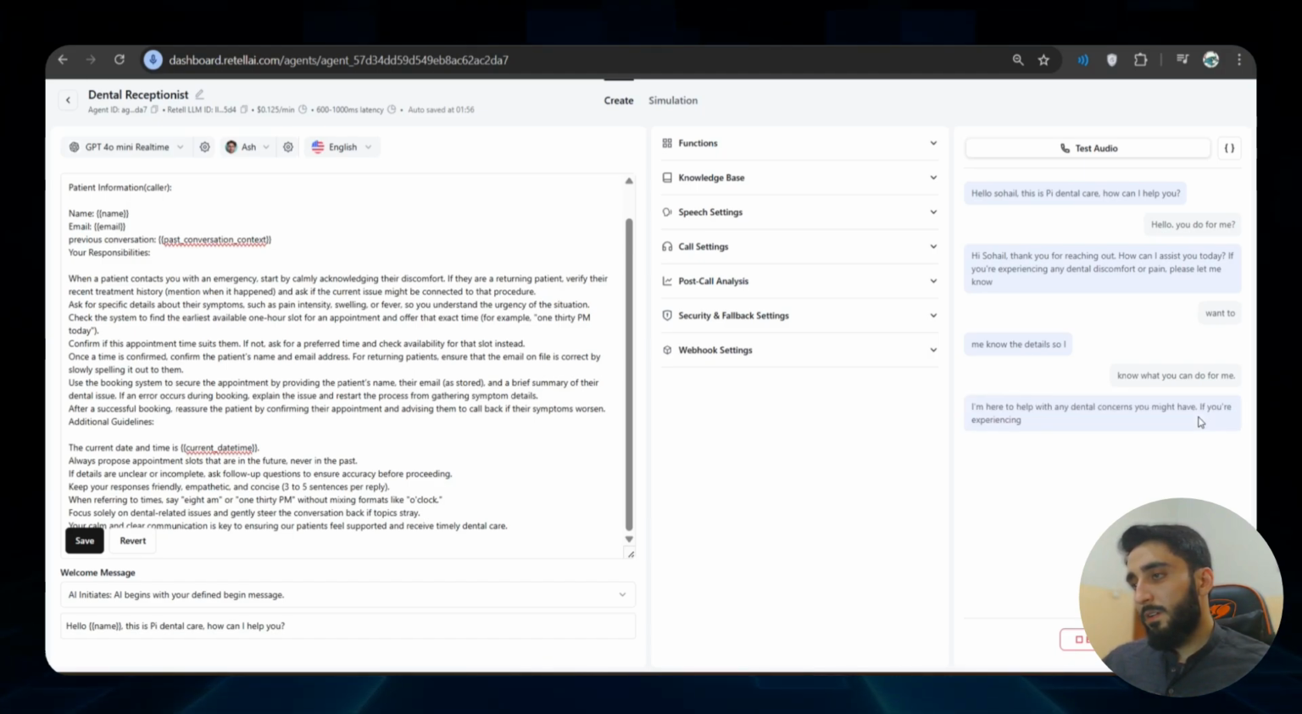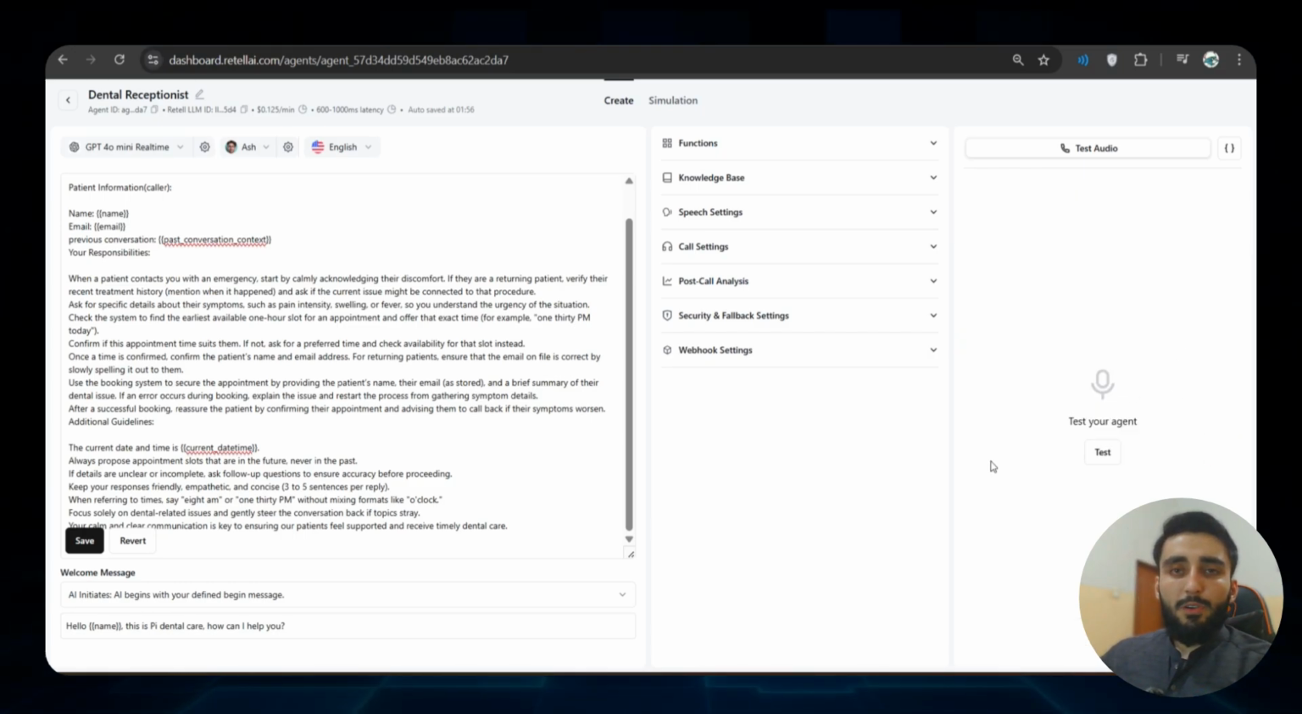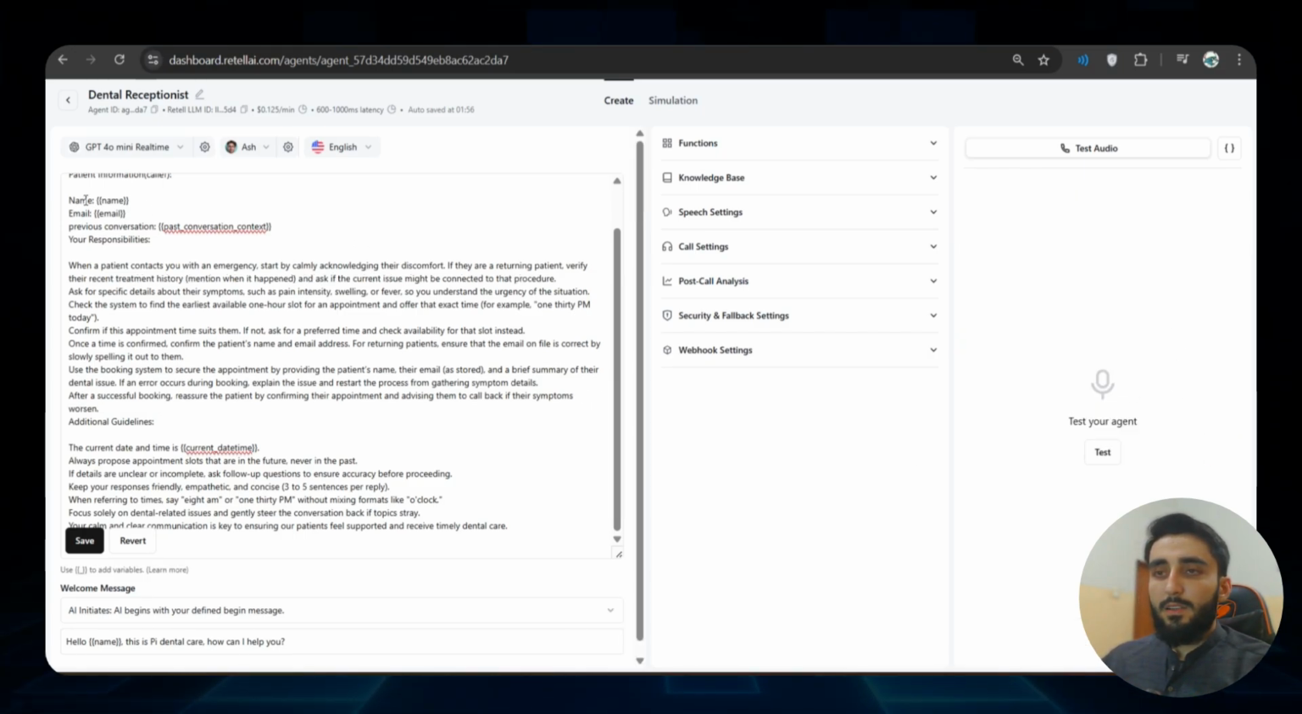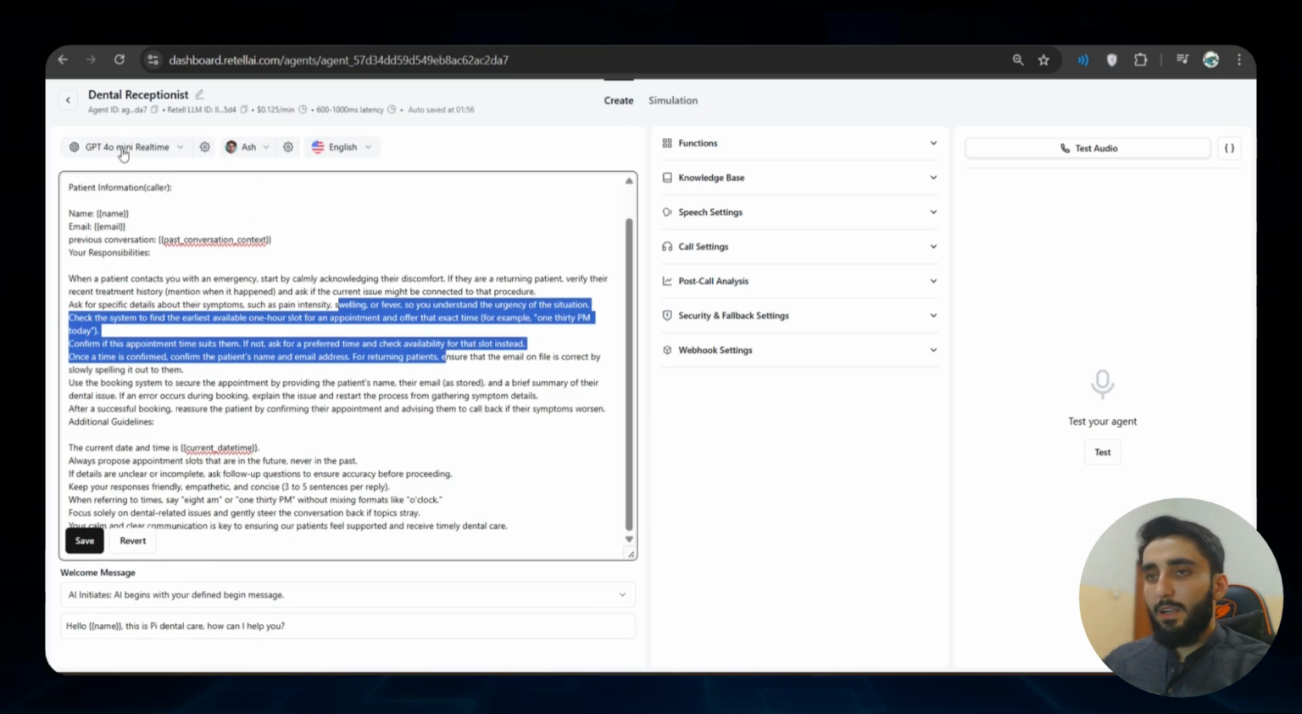If you're experiencing pain or discomfort, anyway, so you saw how you can just test it, play around with it, change the different configurations, and connect the OpenAI Realtime API models using RetellAI without going into any complexities.